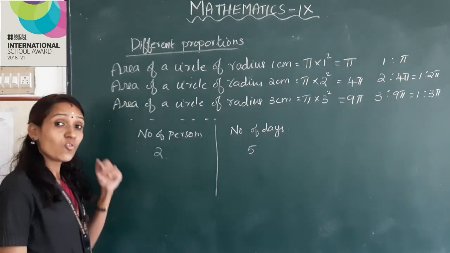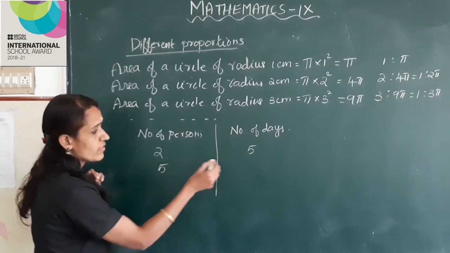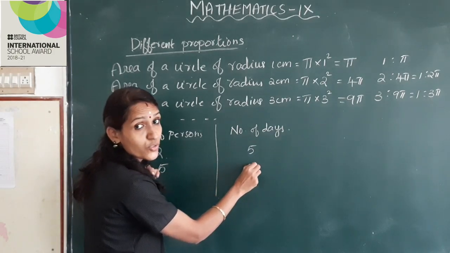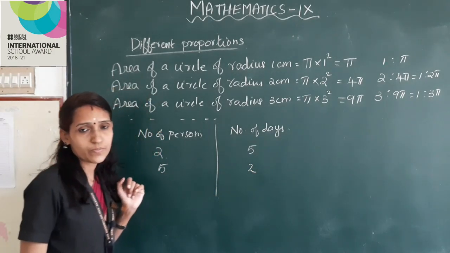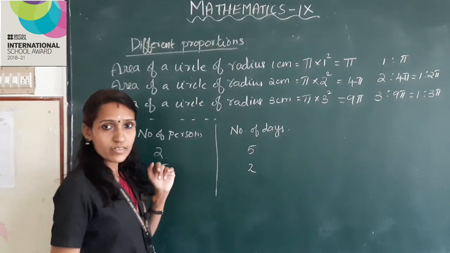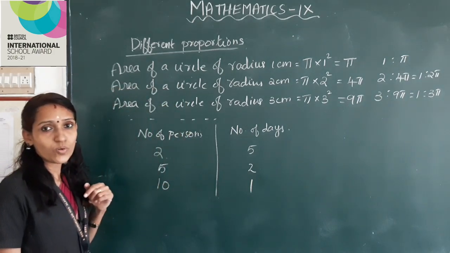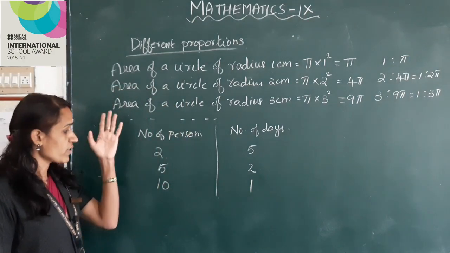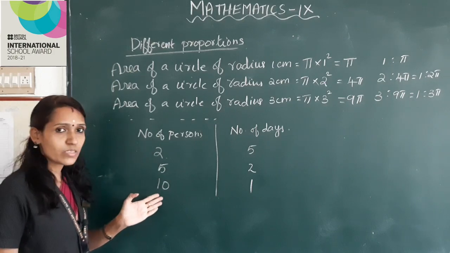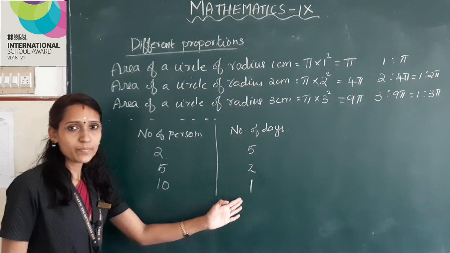Okay. 5 persons together can complete that work in 2 days. Okay. 10 persons together can complete that work in 1 day. Okay. Here one quantity increases, the other quantity decreases, right?